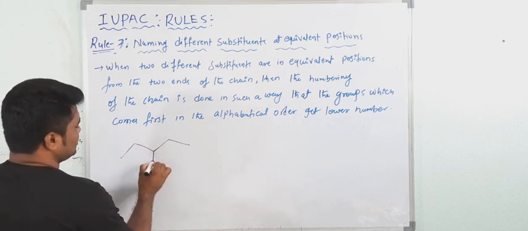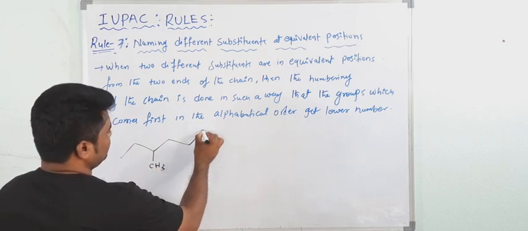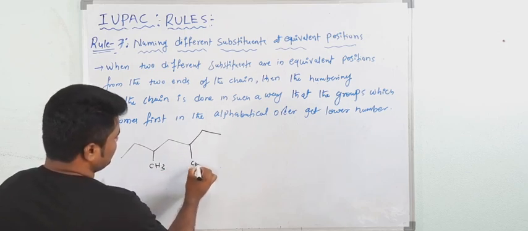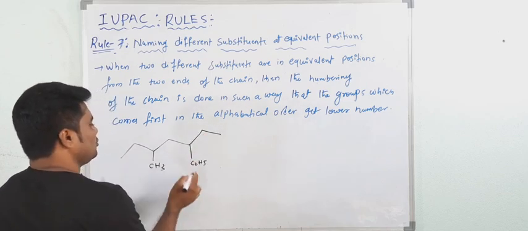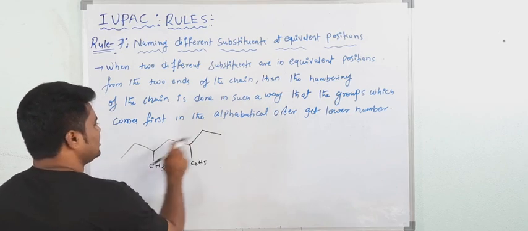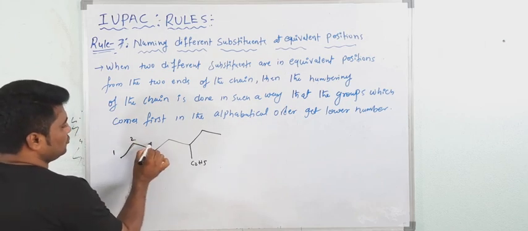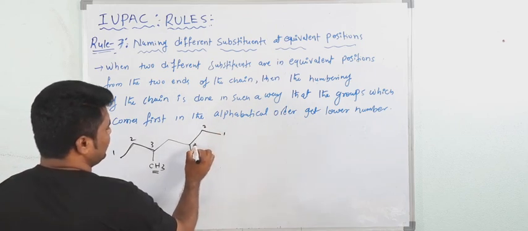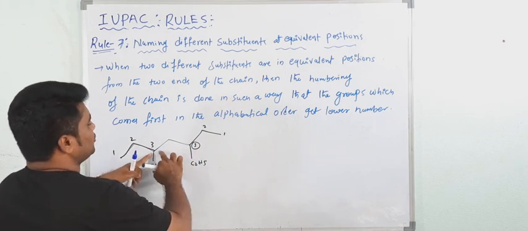Okay, now this is one CH3. Now I am giving here one C2H5. Here also this is C2H5. Don't worry, you can take this parent chain from this side or also this side. So if you consider the straight chain as the parent chain and give the numbering 1, 2, 3, this position is getting 3. Here also 1, 2, 3 you are getting. So the two different substituents are getting two equivalent positions, 3, 3.